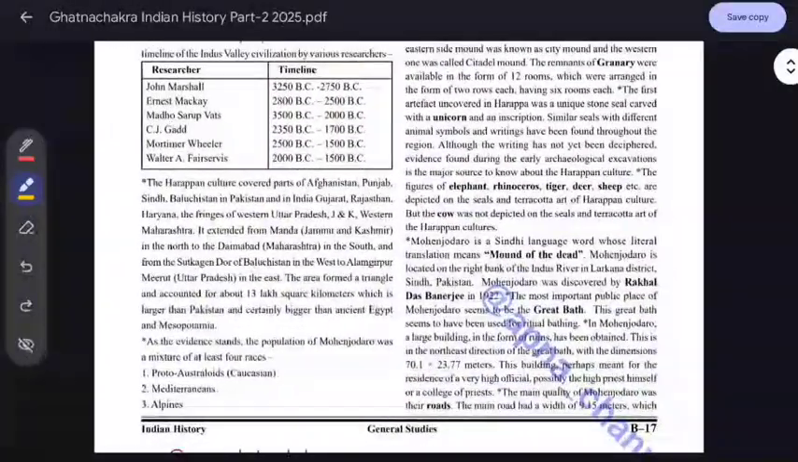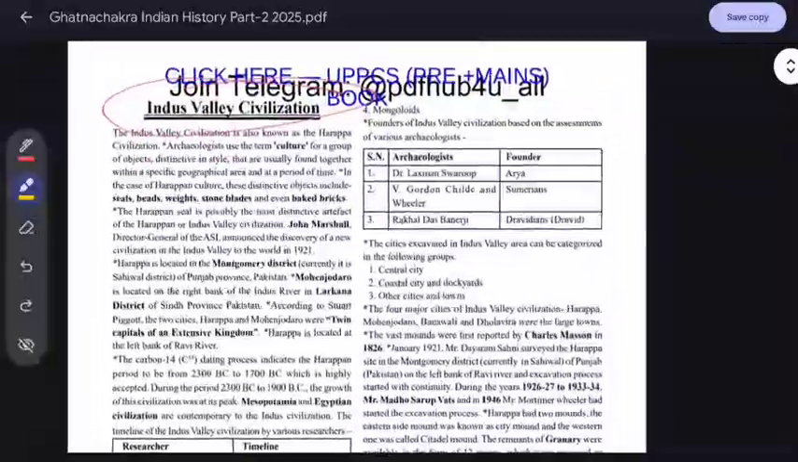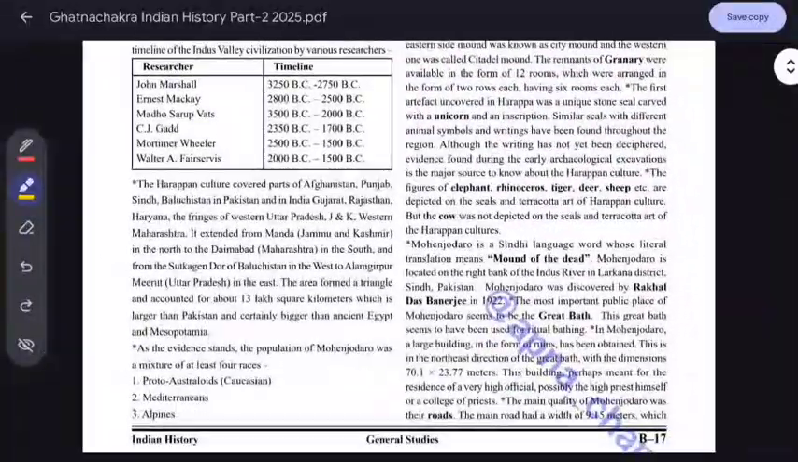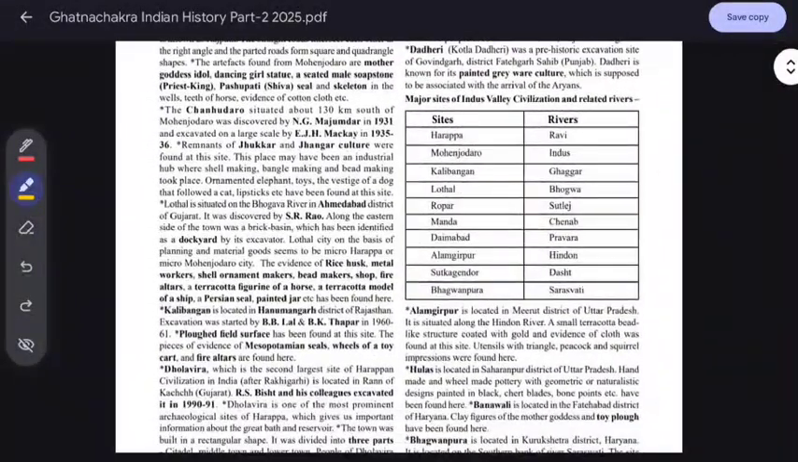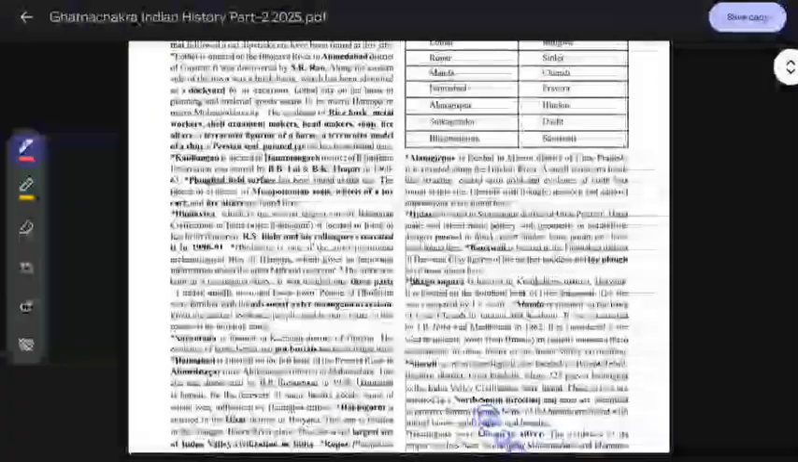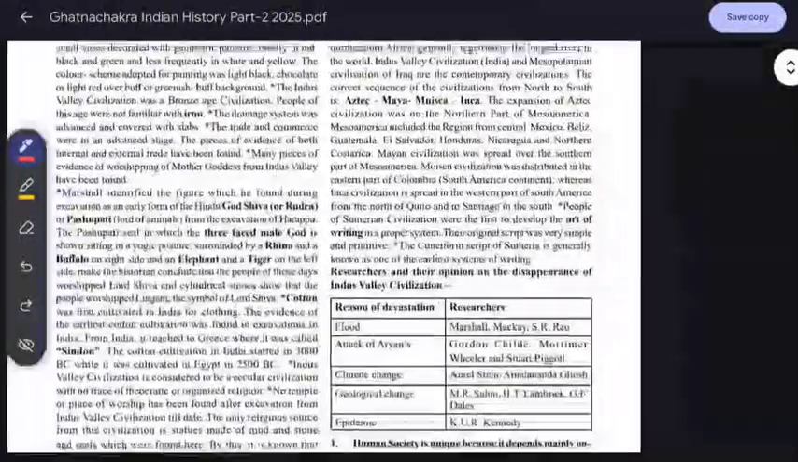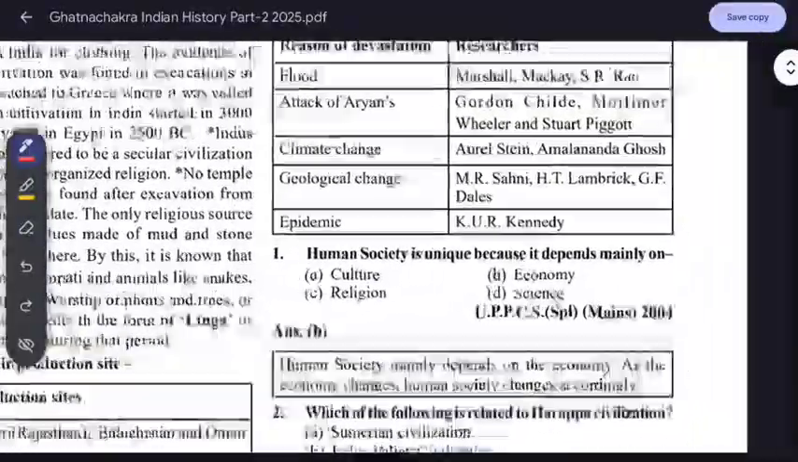Here you can see the theory. By stopping the video you can read this theory also. But from the options we can cover this. Like, given Harappa site situated near the Ravi river, you can see, near the Ravi river. So we can cover like this through the options. Everything is given in the options. That's fantastic. We can cover everything from these options.